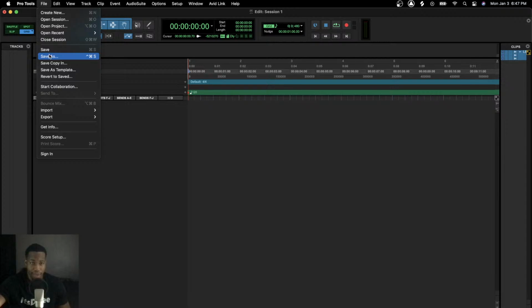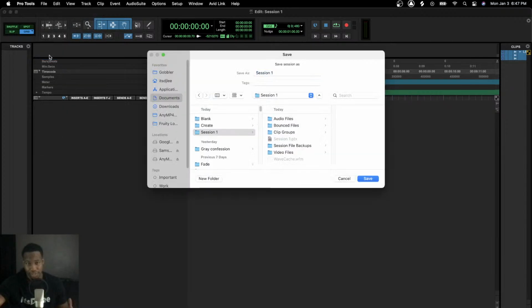We're going to go to Save As. And this is going to save your session however you want to save it. If you guys are putting it onto a hard drive, I'll show you how to do that later on. How to copy your whole project to go to another studio and edit that project in another studio. Do you understand that?